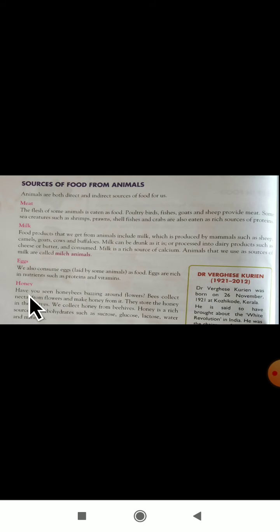Next we studied about honey. Honey is also one of the sources of food that we are getting from honey bees. And honey is a rich source of what? It is a rich source of carbohydrates.